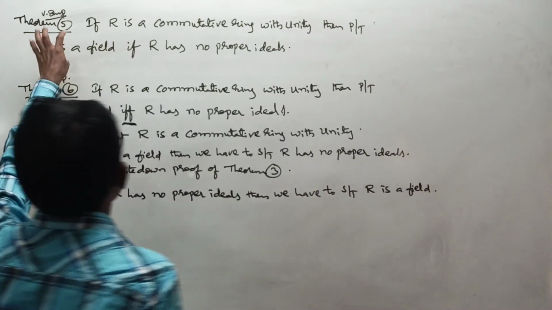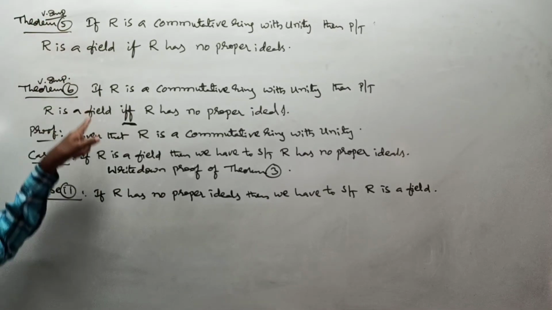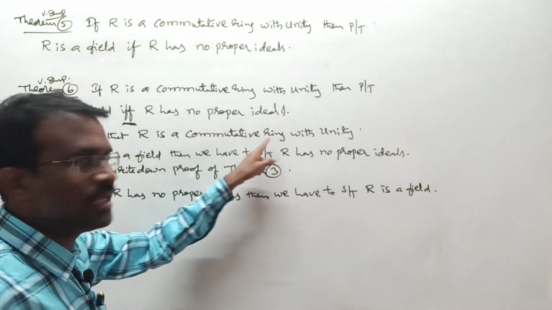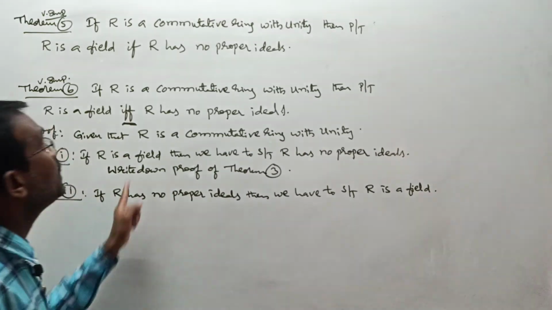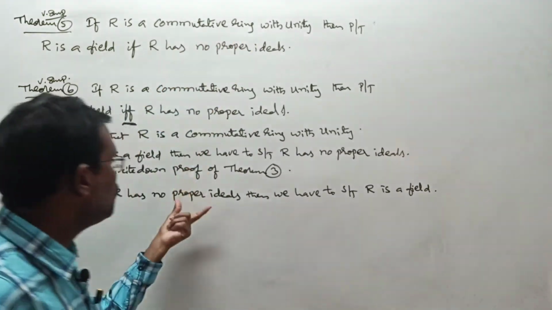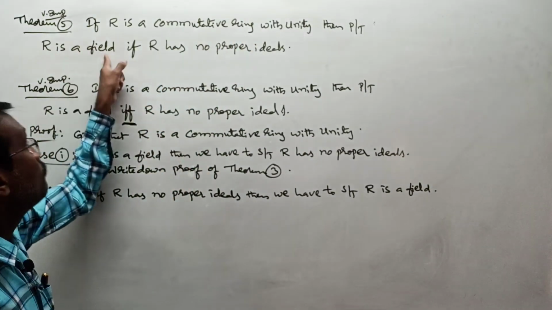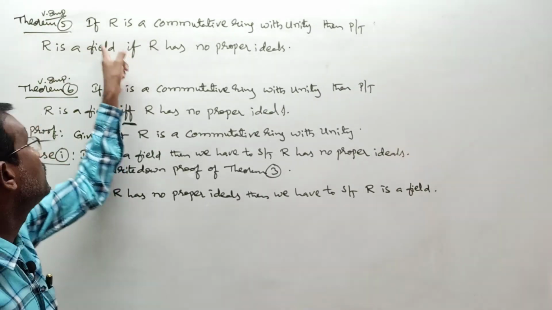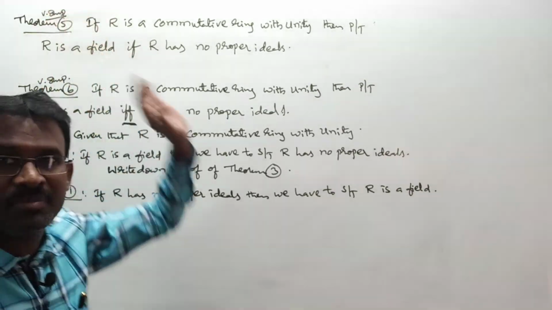Yes, is it your theorem number 5 or not? If R is a commutative ring with unity and R has no proper ideals, then we proved that R is a field. Write down the complete proof of theorem number 5.